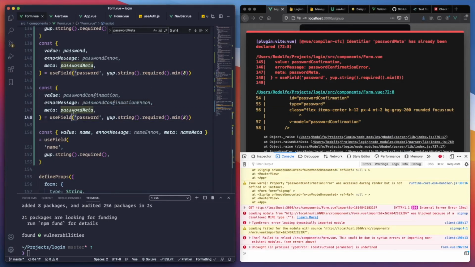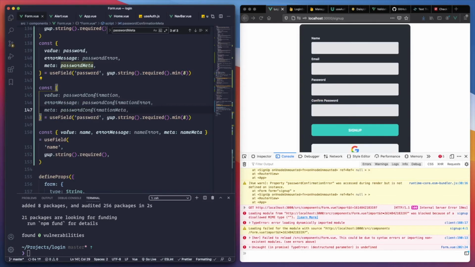Oh, yeah, I cannot use it here anymore. Password confirmation meta.